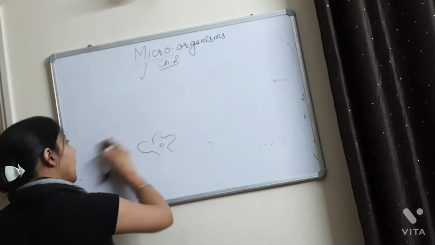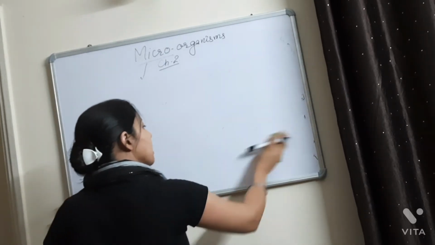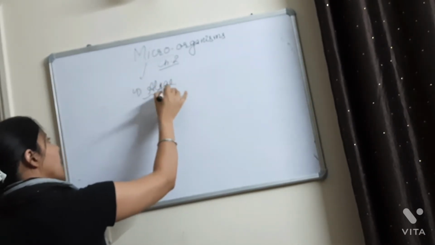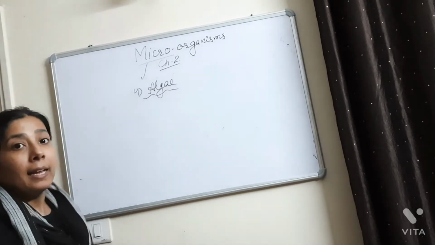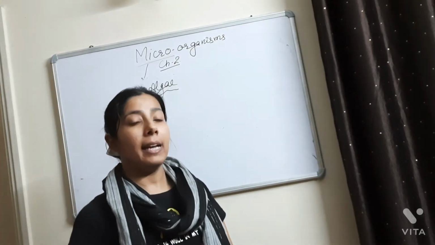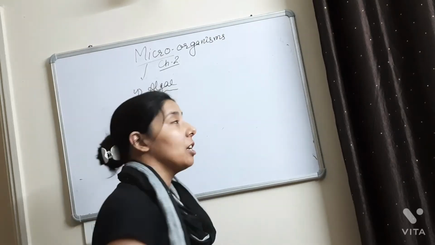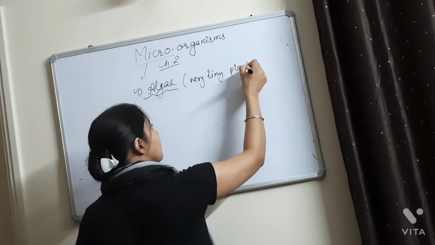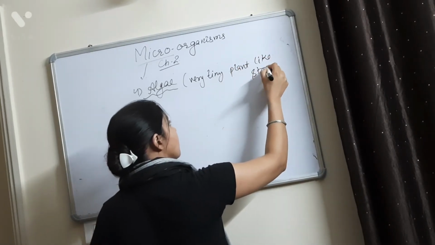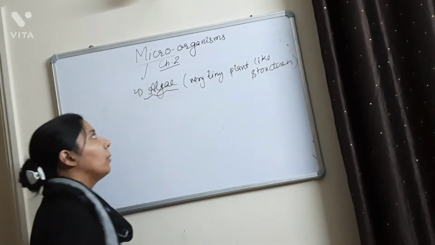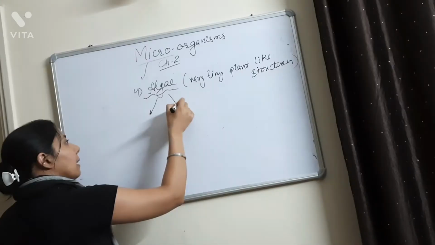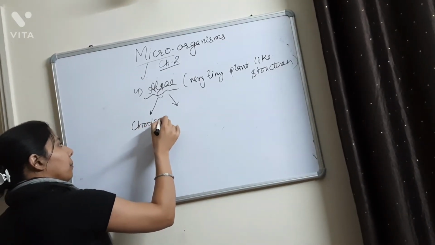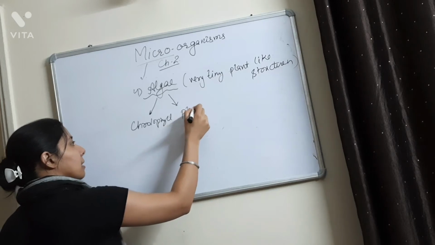Now the fourth category of the microorganisms is the algae. Likewise, protozoa are defined as very tiny animal-like structures. This algae is defined as a very tiny plant-like structure. Okay, so algae, why is it considered a plant-like structure? Because they have chlorophyll in them and they do the process of photosynthesis.